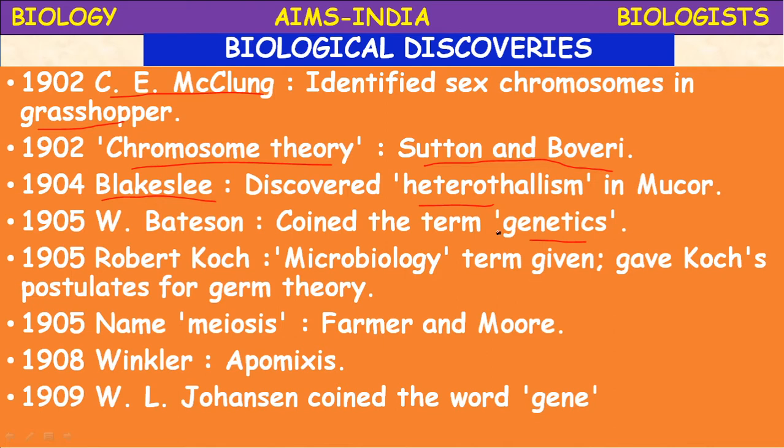In Greek, apo means away from, and mixis means mixing. These two terms together are called apomixis. It is a kind of reproduction in which sexual reproduction is replaced by asexual reproduction. Here also fertilization is prevented: apomixis.